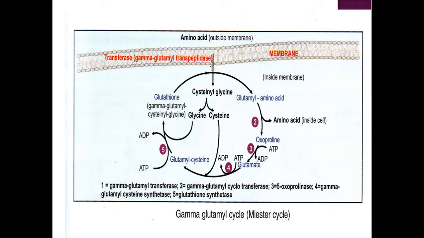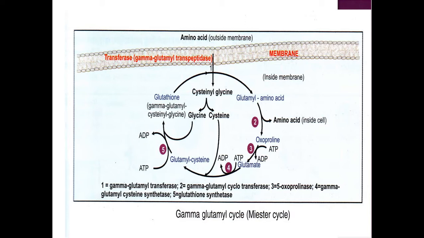This glutathione consists of 3 amino acids: glutamine, cysteine, glycine. So glutathione is also called gamma glutamyl cysteine glycine. Now this glutathione acts as a carrier protein for the transportation of amino acids.